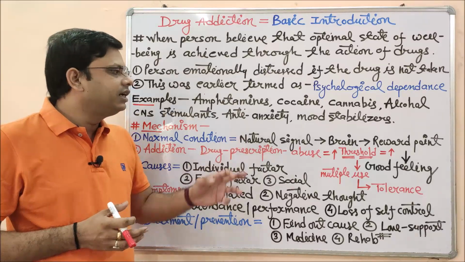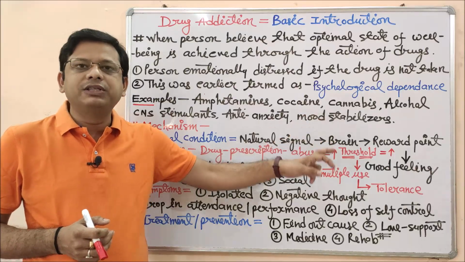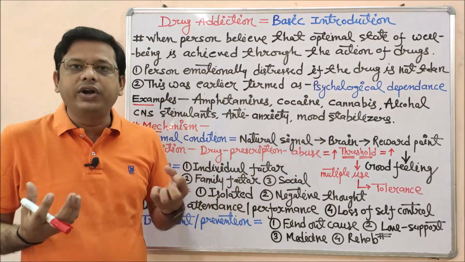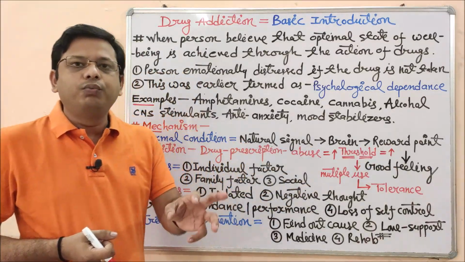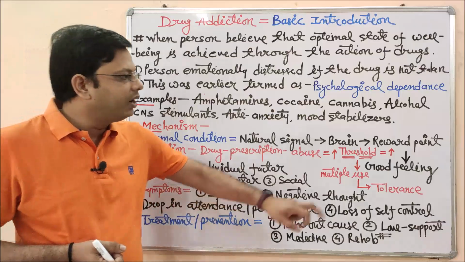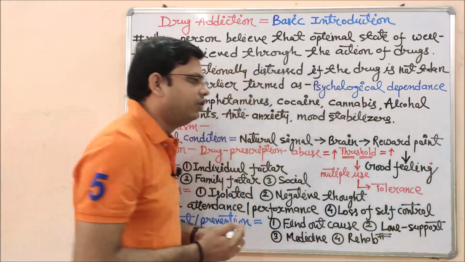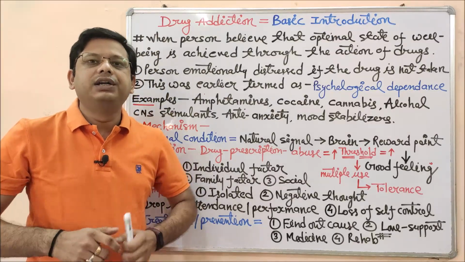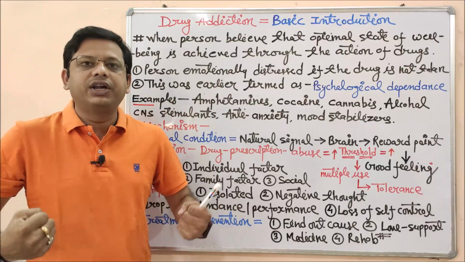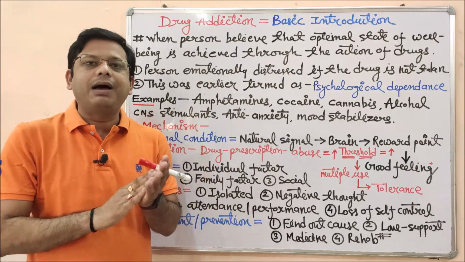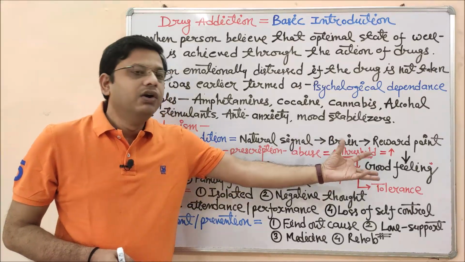So that signal reaches my brain, and you know there are so many points of the brain, hemispheres, lobes, which make you happy according to the signals coming towards them. So the brain has a reward point. So the brain will give you the reward. What will be the reward? You will start feeling good. Good feeling is your reward actually. If someone is demanding you, someone is saying once more, once you're singing, then you will feel courage, you will feel happy. If someone claps for you, then you will feel happy. So you can see that condition ultimately makes you feel good.